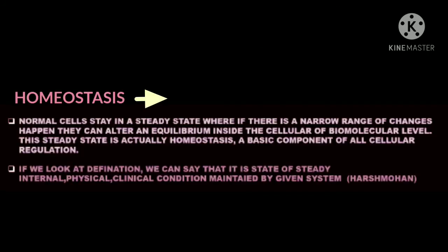Now, the normal cell stays in a steady state where, if a narrow range of changes happens, they can alter an equilibrium inside the cell or at the biomolecular level. This steady state is actually called homeostasis. This is a basic component of cellular regulation. Means if the external temperature or the external pressure is increasing, the cell will maintain its temperature or pressure inside, and that is the basic component of homeostasis.